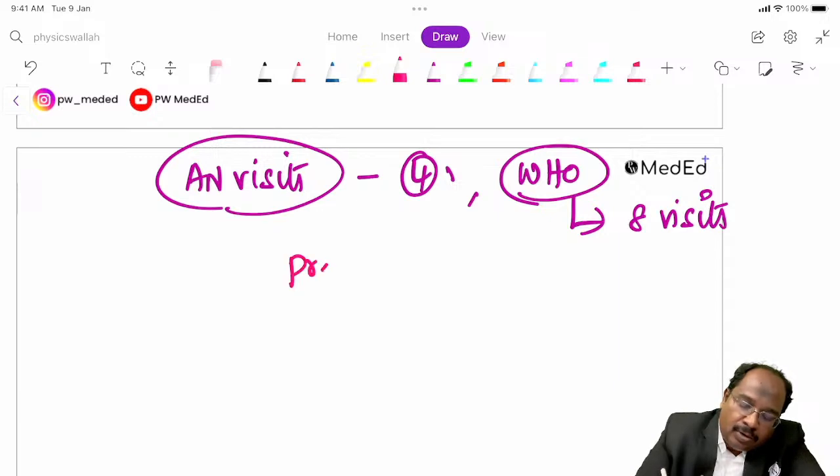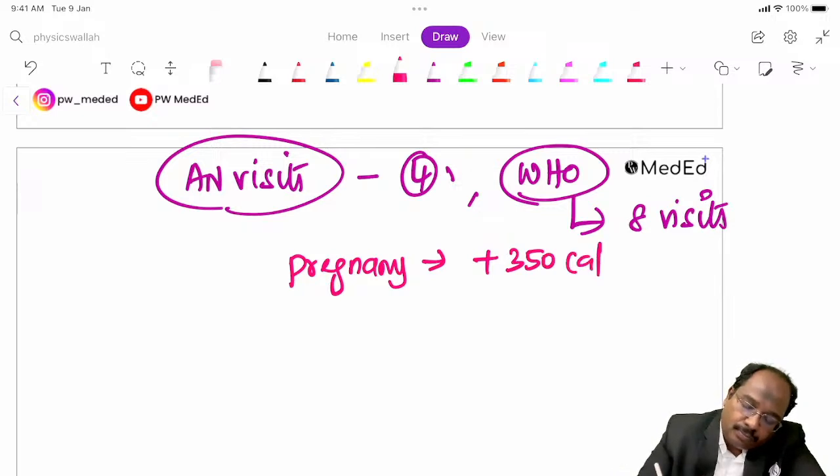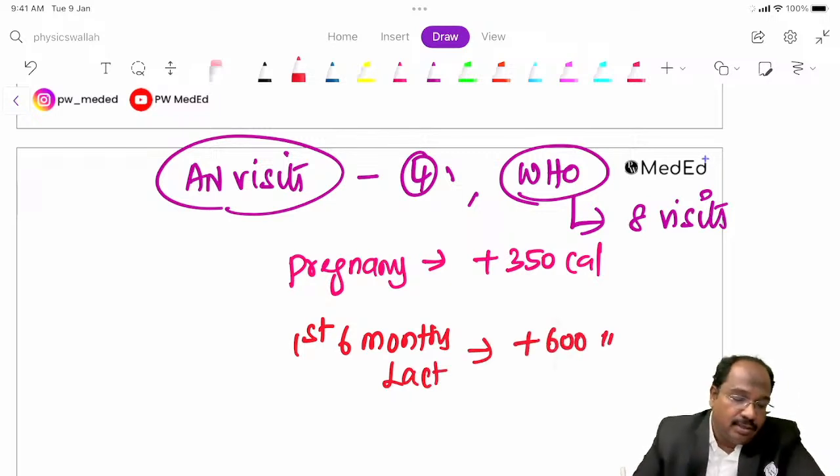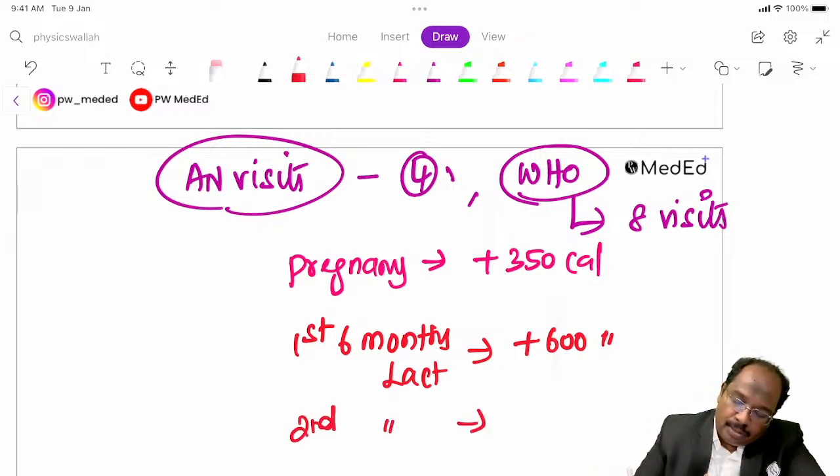Extra calories in pregnancy should be plus 350 calories. For a lactating mother in the first 6 months of lactation, you should have plus 600 calories. In the second 6 months, plus 520 calories. Okay, fine.